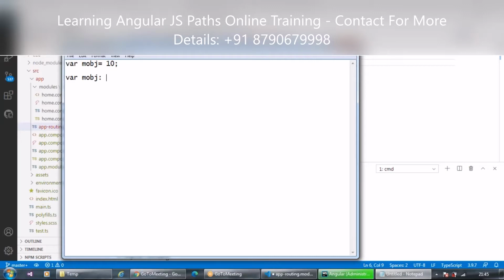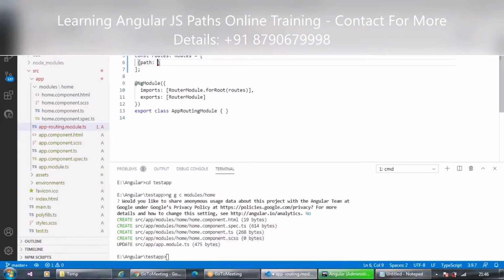But here in Angular, when we declare a variable, we have to pass the data type for it as well. So then my variable will be of a number type, a string type, an array type or a model object type. So this is the pattern. If I say number, that will be my data type, and then the value will be 10 in this format.